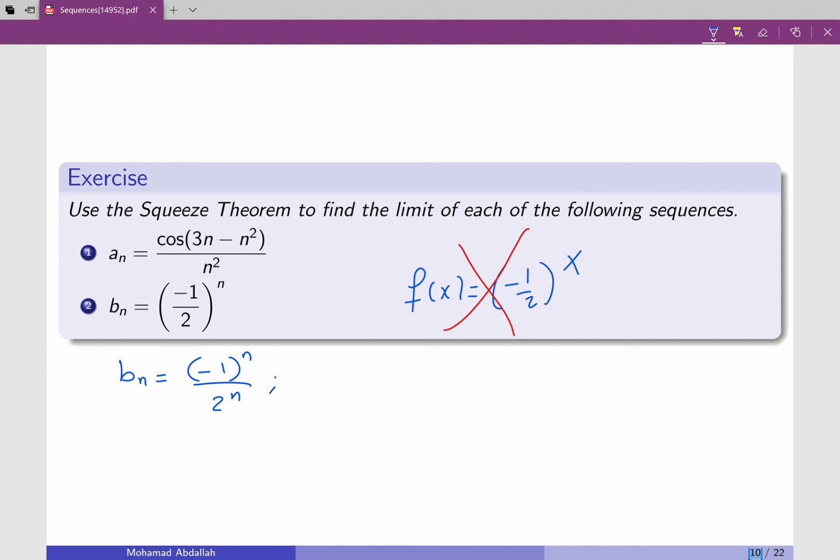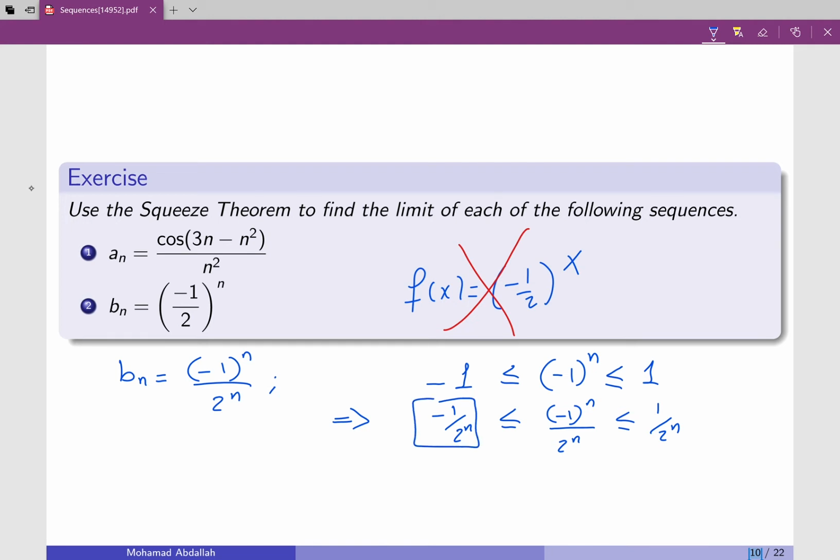So we can see the following: the top, which is (-1) to the power n, could be either -1 or 1. So as a result, I know that (-1) to the power n is squeezed between these two values. Then I can try to use the squeeze theorem here. So I have -1 over 2 to the n. Again, I don't worry about changing the signs here because I'm dividing by a positive quantity. Now, this is something I know how to find, because this is like -1 over 2 to the x.